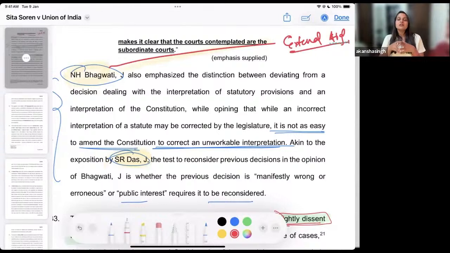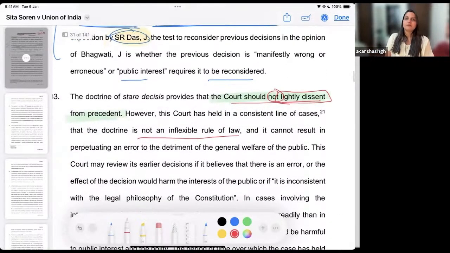Okay, so there are certain experts who have been quoted in this particular judgment, wherein we have seen that they allow us to amend the law, to change the judgment, provided it is being done in the interest of the public. Okay, but they also put an embargo.